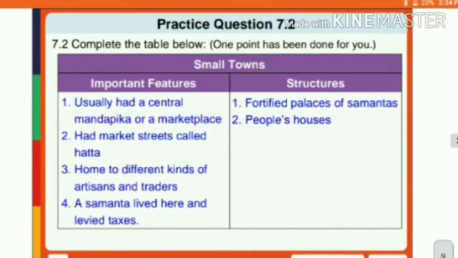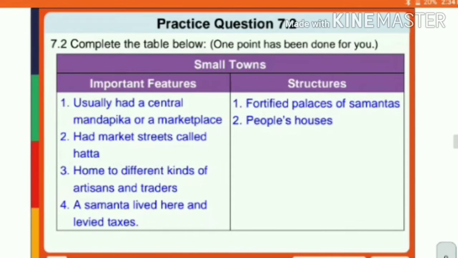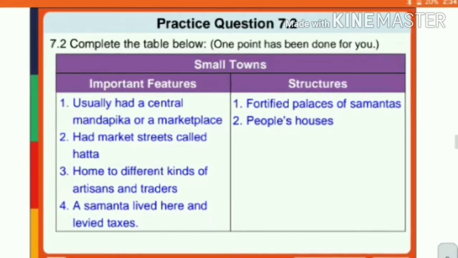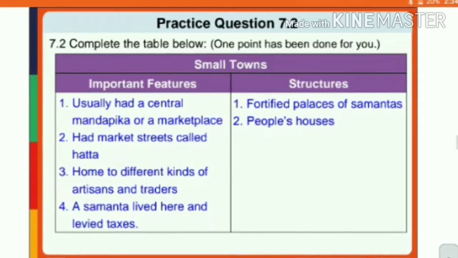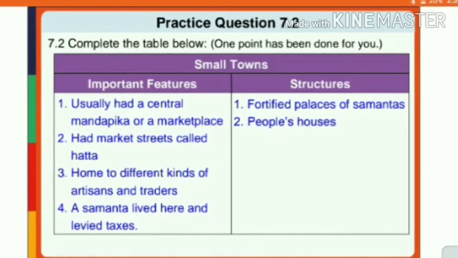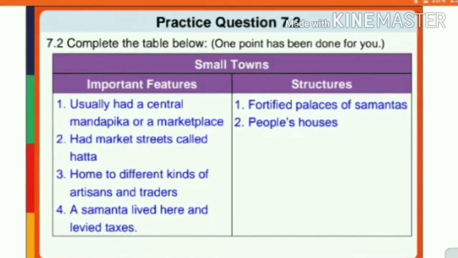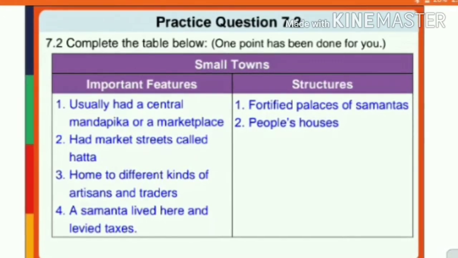Next, we come to the small towns. Now what are the important features of the small town? It usually had a central mandapika or marketplace. It had market streets called hatta. You might have heard today also the name Amritsar di Hatti. So similarly it is hatta.